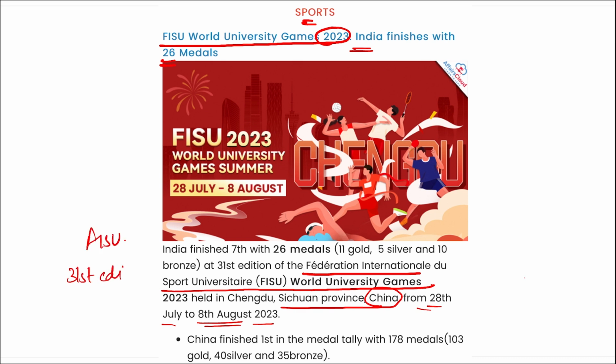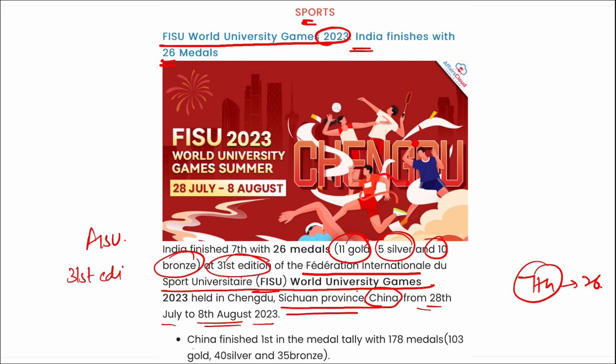And here India finished 7th with 26 medals, where 11 were gold, 5 silver, and 10 bronze medals during the 31st edition of this FISU World University Games held in Sichuan province of China. China finished here first in the medal tally with 178 medals, 103 gold, 40 silver, and 35 bronze medals.